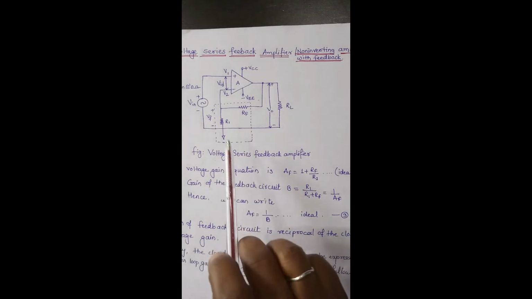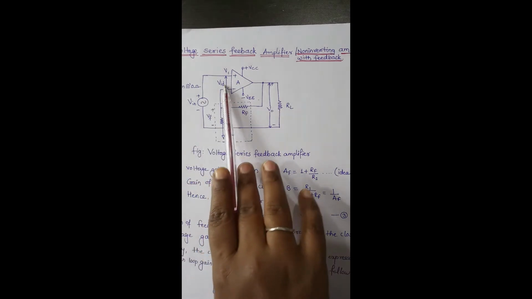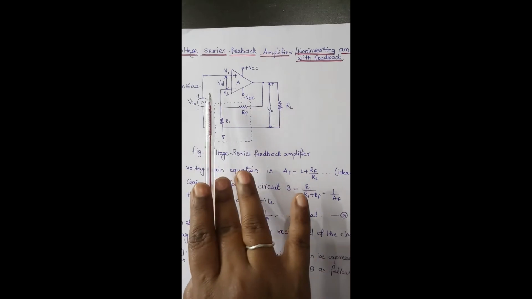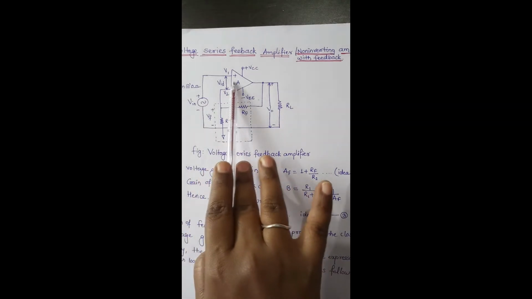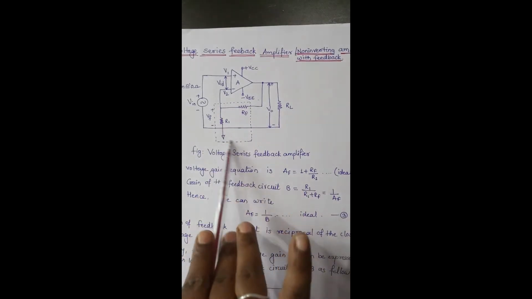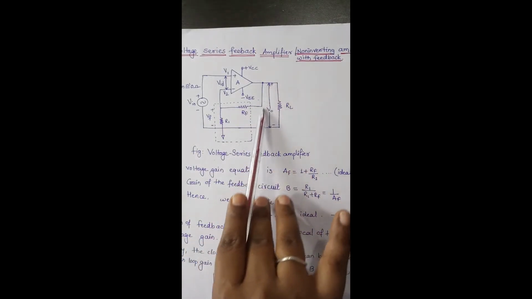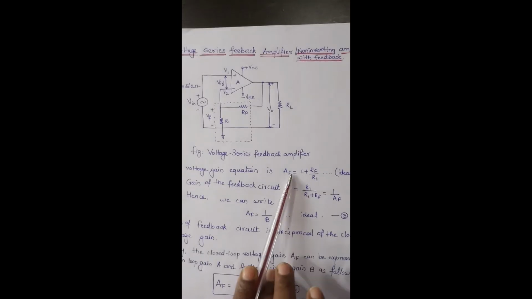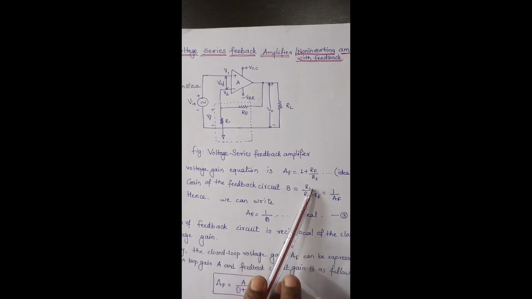So we know that the voltage series feedback amplifier, to which we are provided the two supplies plus VCC minus VEE, input signal Vin is given to the non-inverting input terminal, and this is the feedback network, and we are collecting output across the load resistor RL. For this circuit, the voltage gain equation we derived is AF is equal to 1 plus RF by R1. This is in ideal case.